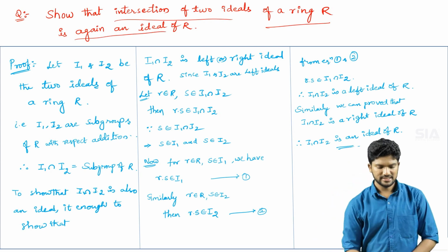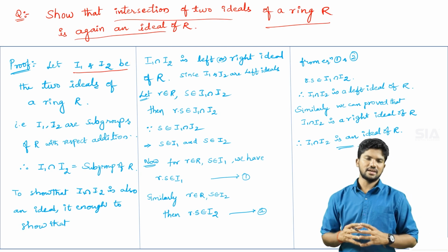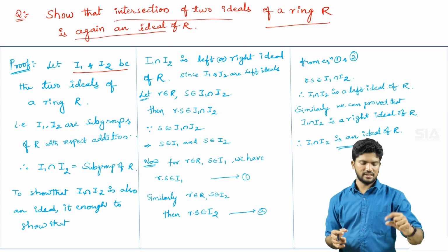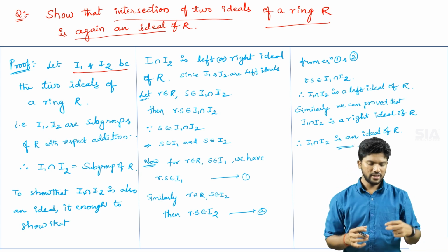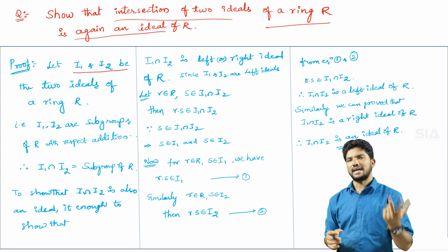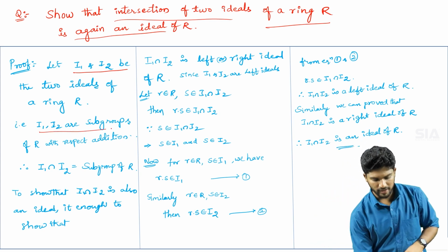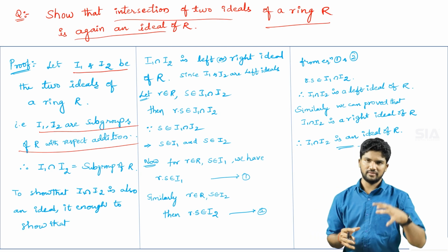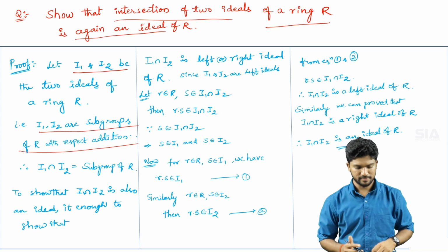Okay. So let's prove. Let I1 and I2 be two ideals of a ring capital R. Okay. The ideal's starting letter is capital I, so I am taking I1 and I2 to be the two ideals. Whenever you take one thing as an ideal, definitely it will satisfy the left ideal condition and the right ideal condition also. I1 and I2 are subgroups with respect to addition. Whenever they are ideals in the ring, definitely they will satisfy the subgroup condition with respect to addition.